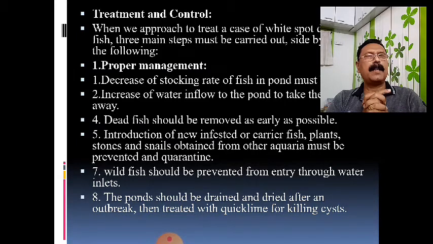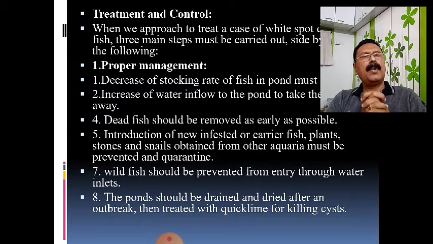It may be a plant, toys, any type of substratum, grasses, or any type of fishes which are going to be introduced into the pond as well as the aquarium. And wild fish should be prevented from entry through the water inlet. So the inlet should be regulated and monitored to prevent the entry of other types of fishes as well as snails, animals, and so on.